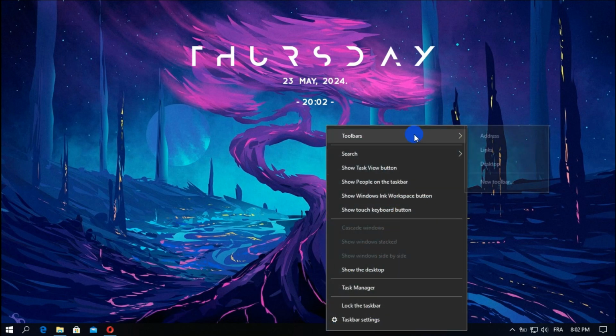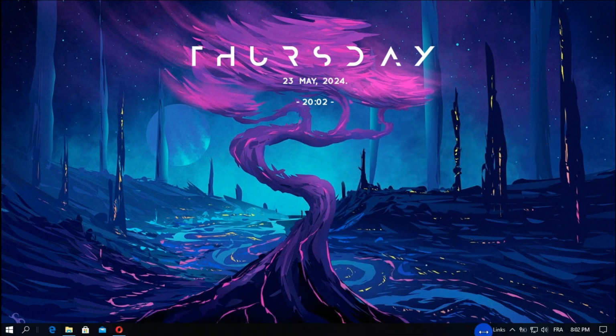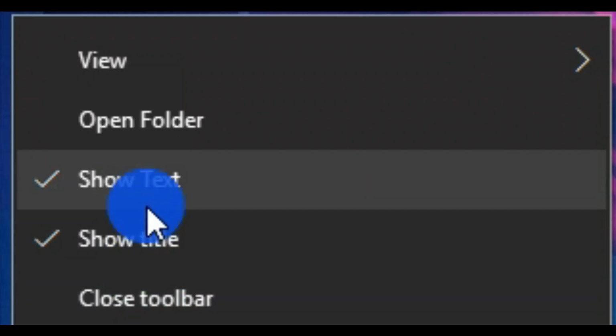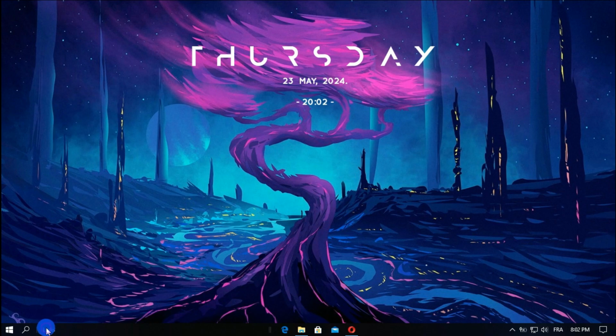Now right-click on the taskbar and choose Links. Press and hold and drag the mouse to the far left side of the taskbar. Do that again with the other side. Right-click on Links, press on Show Text and Show Title. At last, lock the taskbar.